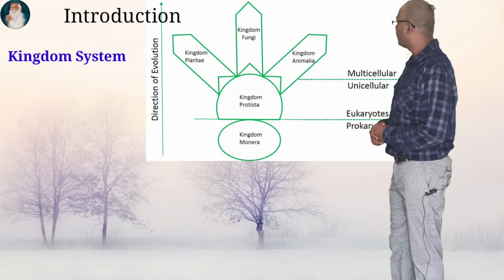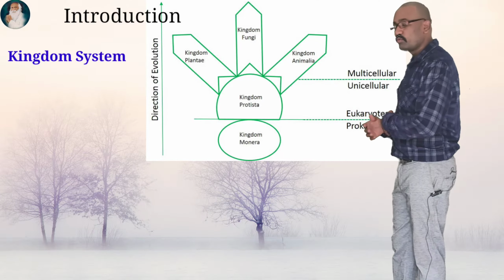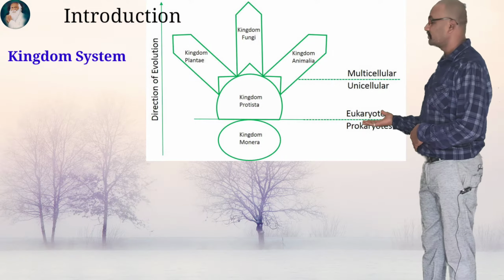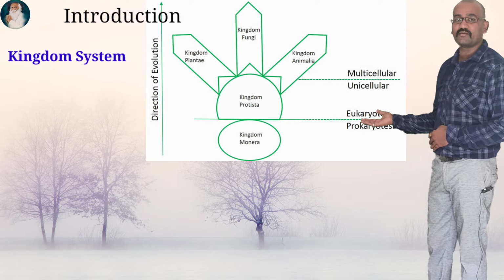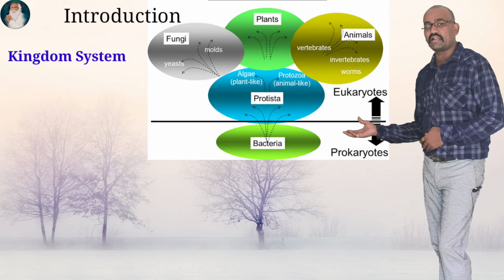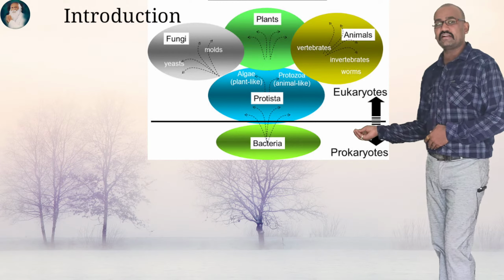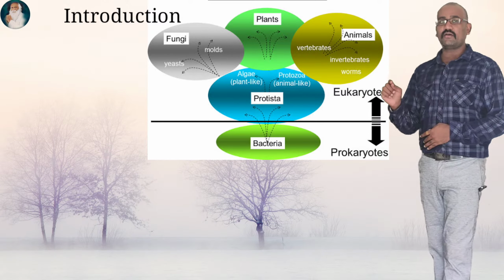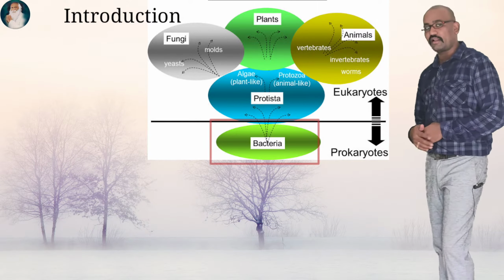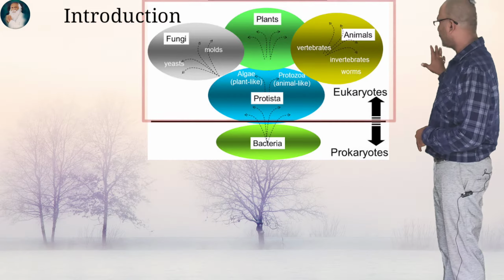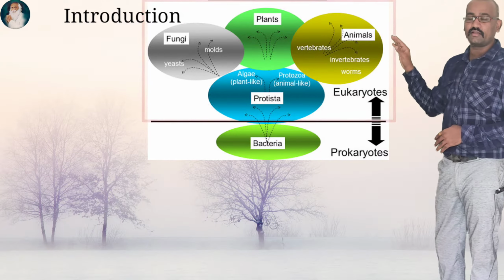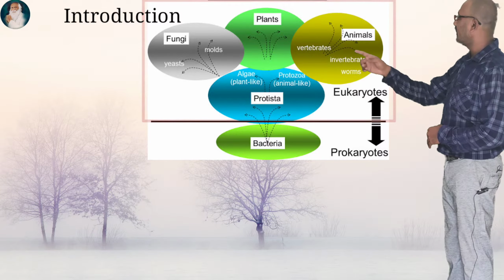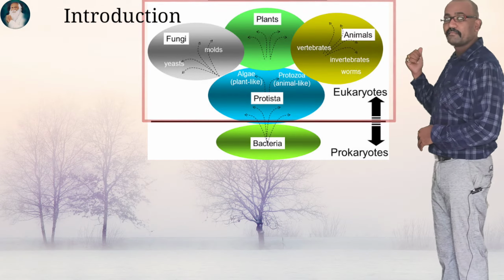When we look at our kingdom system, here I have shown you a diagram of the kingdom system where you will find at the bottom one kingdom known as kingdom Monera, which includes all prokaryotic organisms. This is the only kingdom where you will find prokaryotic organisms, for example bacteria. म्हणजे prokaryotic organisms चा एक kingdom आहे separate, तो Monera, and the rest of the other 4 kingdoms in the diagram I have shown belong to the eukaryotes, namely the kingdom Protista, kingdom Fungi, kingdom Animalia and kingdom Plantae.